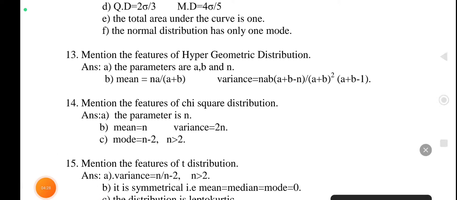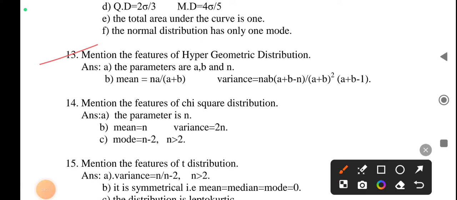Next, mention the features of hypergeometric distribution. Answer: the parameters are a, b and n. Mean is equal to na divided by bracket a plus b bracket complete. Variance is equal to nab.